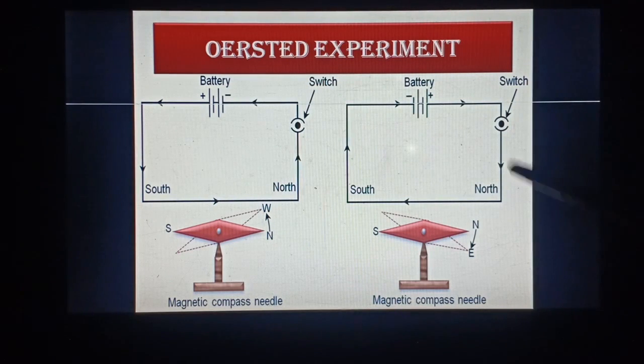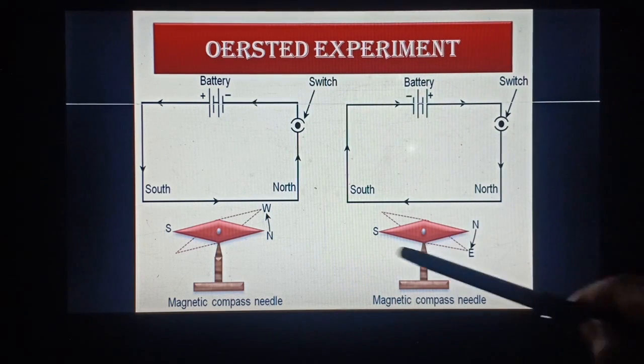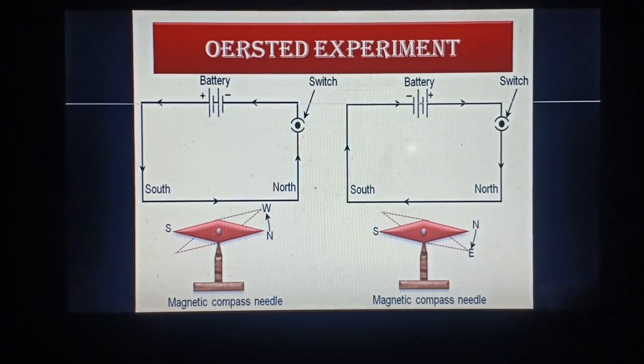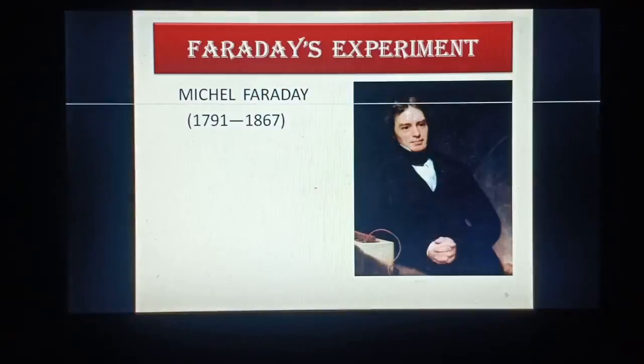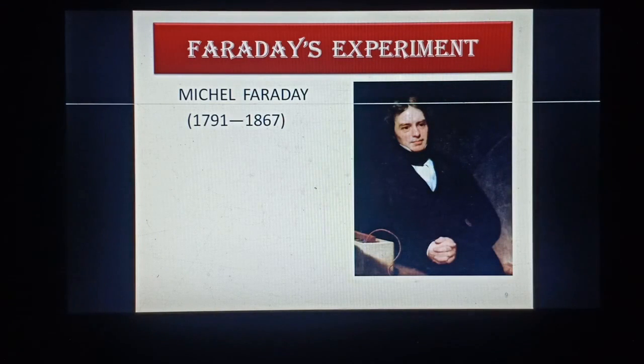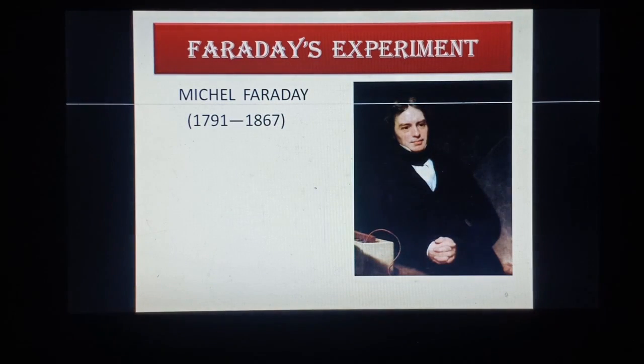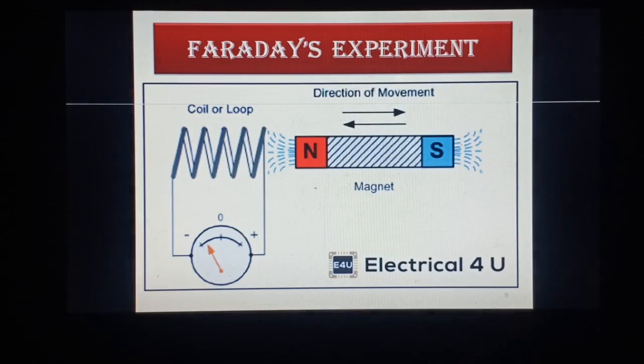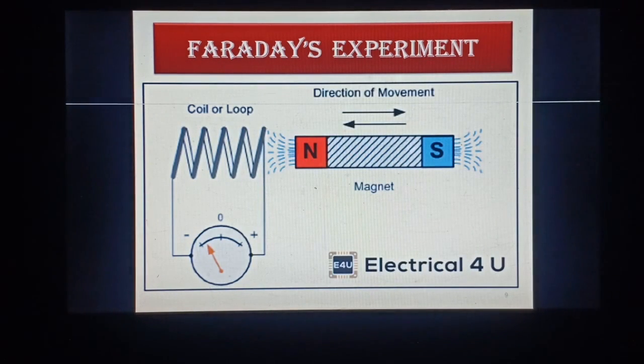That if we send current through this circuit, a nearby magnetic needle feels an influence, it shows a deflection. Now Michael Faraday hypothesized that if we change a magnetic field, then a current will be induced in the nearby circuit. He designed an experiment in this way.